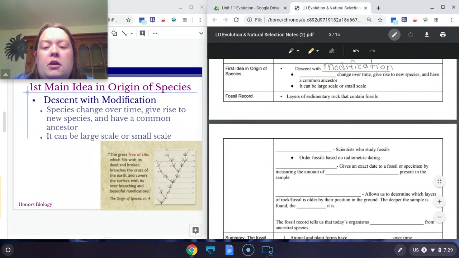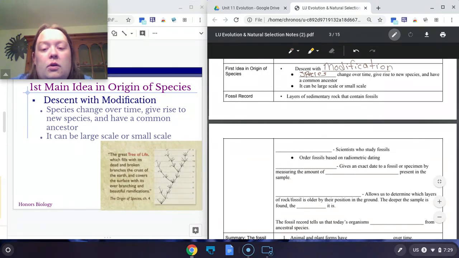Descent with modification, I like to summarize that in my own words, as over time you pass on your traits, but they change based on what's needed during that time. So you pass things on, but they can be modified based on what's needed during that time. So species can change over time. They can give rise to new species. New species can be created, but they do have a common ancestor, meaning that they have a similar point of origin, and over time, changes occurred that caused new species to emerge.